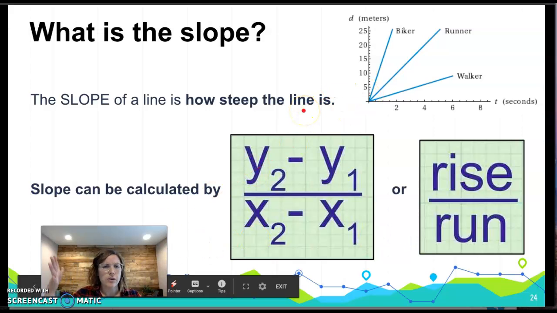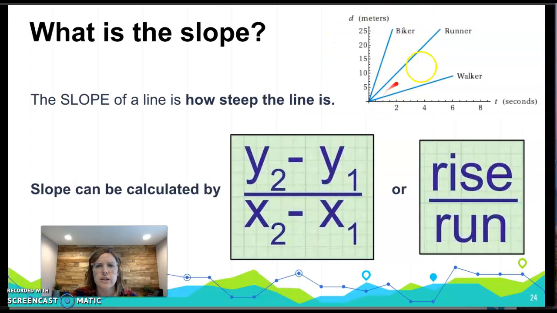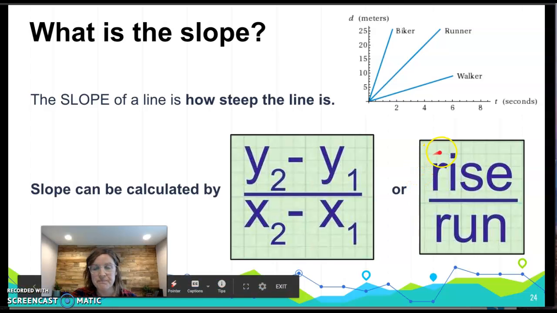So what is the slope, right? Slope we remember from math class. If we look at the line, we can generally get an idea of how much the slope is by how steep the line is. So slope can also be calculated by looking at 2 points from your y-axis and 2 points from your x-axis. It's also called rise over run.